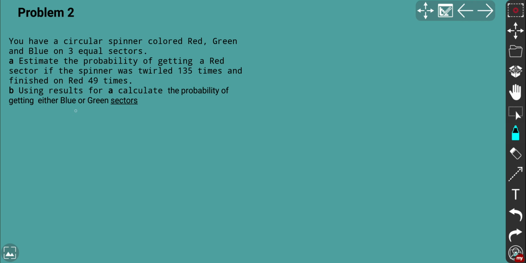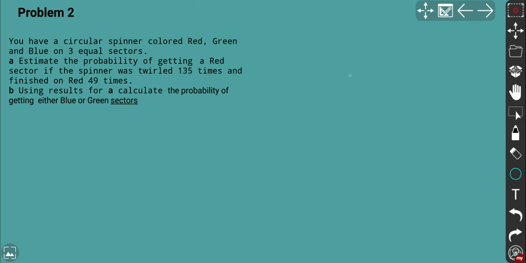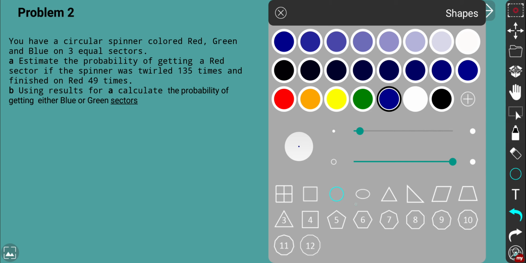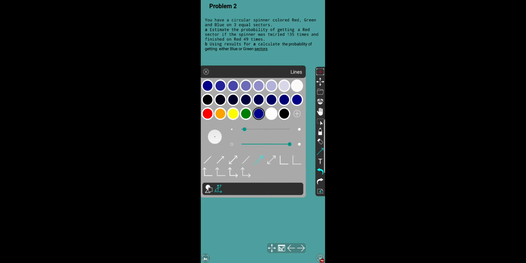Okay, so what about 3 equal sectors within the circle? Let's say this is the circle and the circle is the spinner, and we have several parts within it.